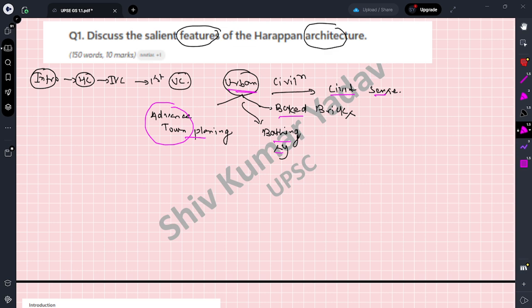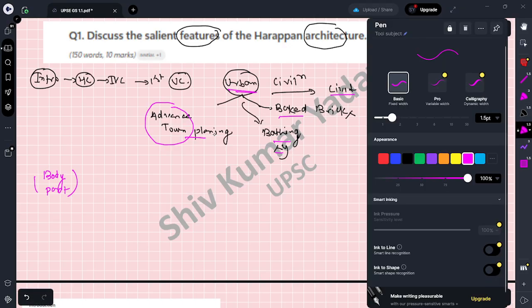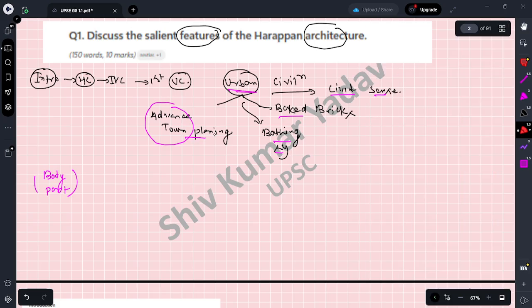Next is the body part. How do we need to initiate the body part? It's a little difficult to approach, but the best way is just to explain all these terms in a good manner, whatever you had written or was given.